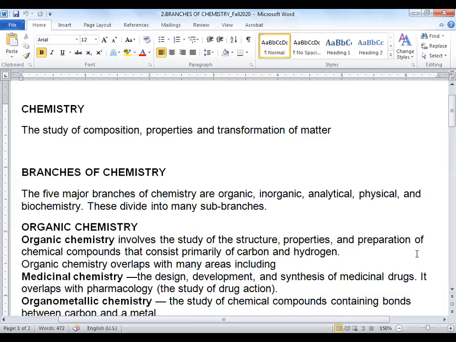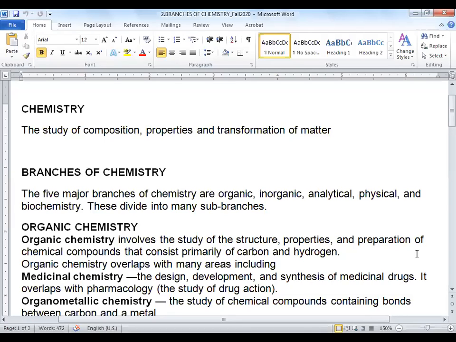So basically we have major 5 branches. One is organic, then inorganic, analytical, physical, and the biochemistry. So before moving to the further definitions, I am going to explain very simply. These are very easy to remember, all these branches. So first decide what are the major 5 branches. How can we differentiate which study is coming under which branch of chemistry?